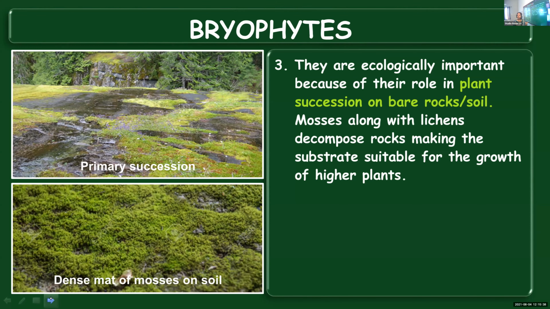Plant succession, which you will learn next year, means one type of plant getting replaced by another. First, some smaller plants will grow in that area, which will make the habitat suitable for the growth of higher plants. Then slowly the land which was just bare rocks or soil can be transformed into a dense forest.